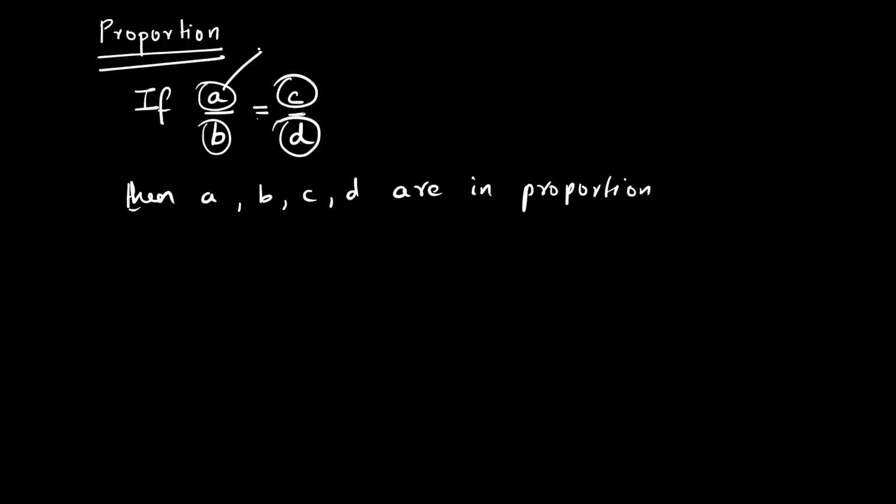Now here I can say A is the first proportional. Follow the same order. A is the first, then B is the second proportional, C is the third proportional, D is the fourth proportional. Message me yes if everyone has understood this.